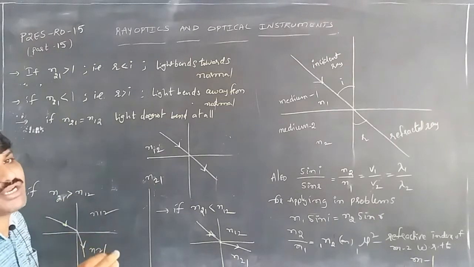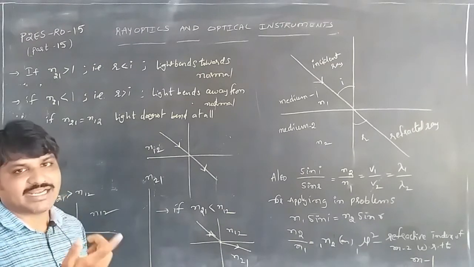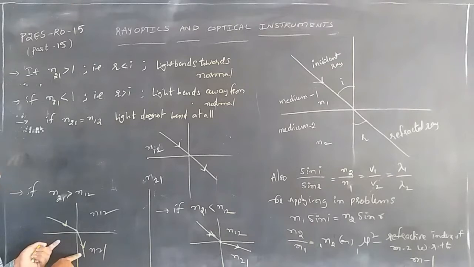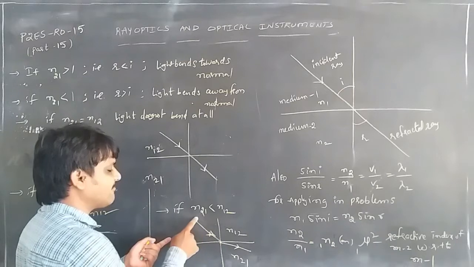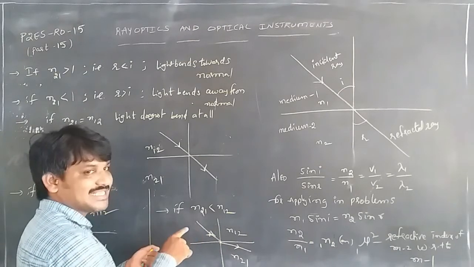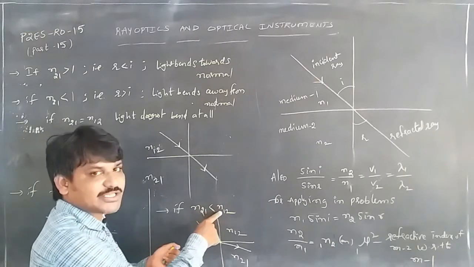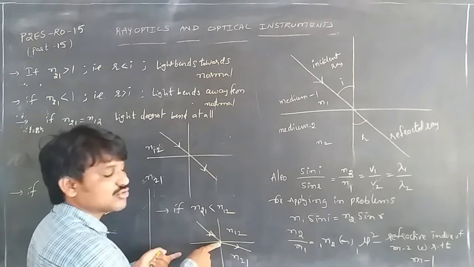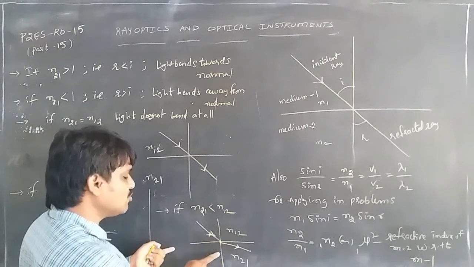In the rarer medium, which has the lower refractive index, the speed of the light is more. So at the surface separating the media, the light ray bends towards the normal. And if N21 is less than N12, meaning the refractive index of the second medium is less than that of the first medium, so the refractive index of the first medium is more, then whenever the light is incident on the interface at the point of incidence, it moves away from the normal.